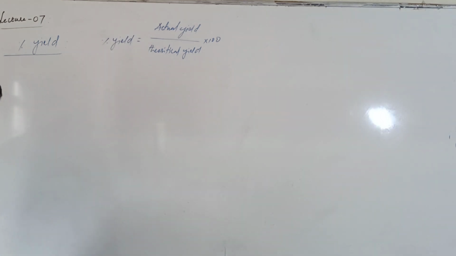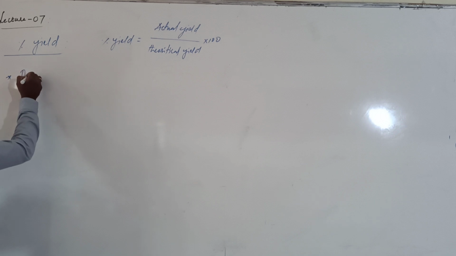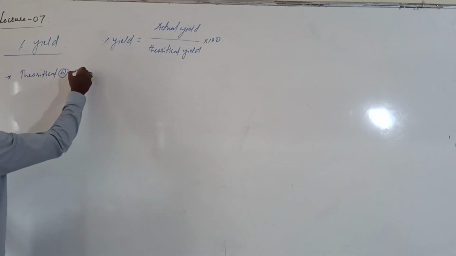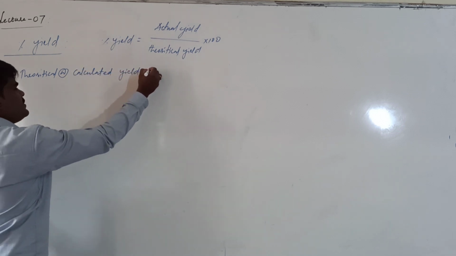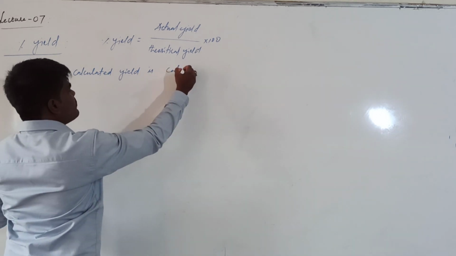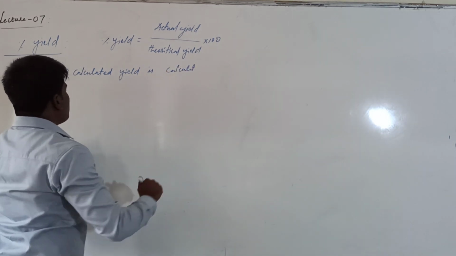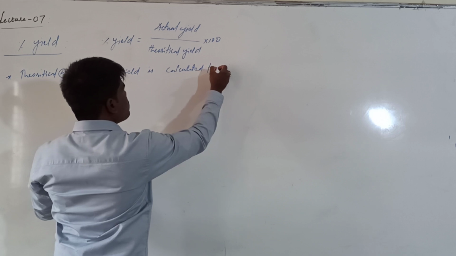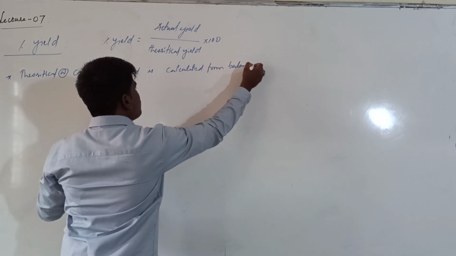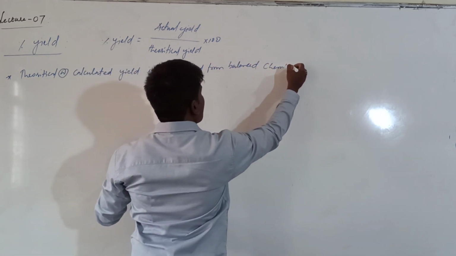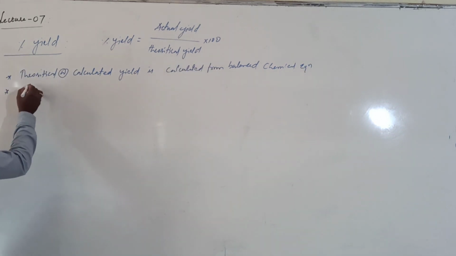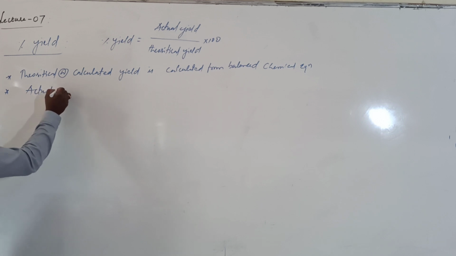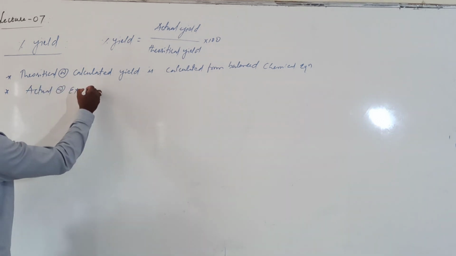The calculated yield is calculated from the balanced chemical equation, whereas the actual yield or experimental yield